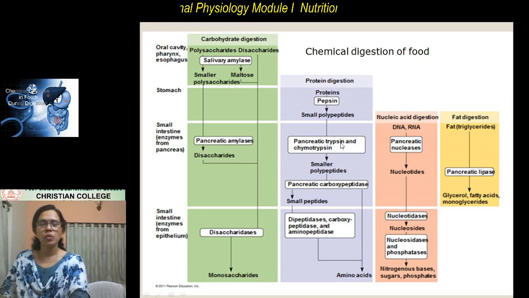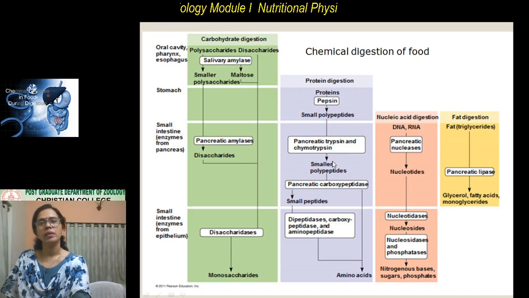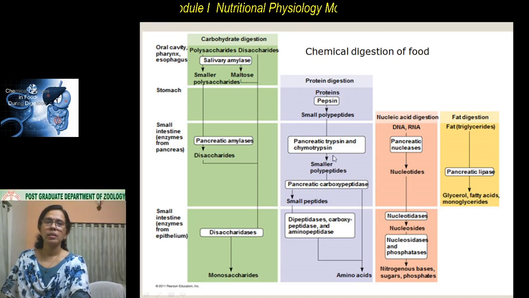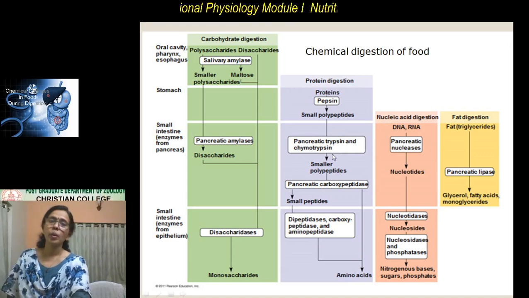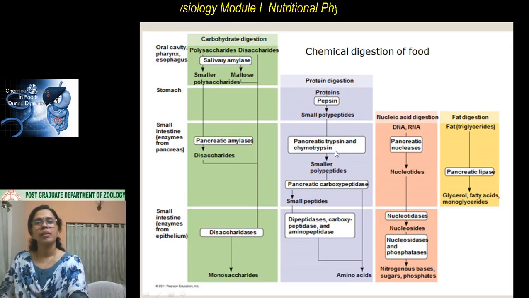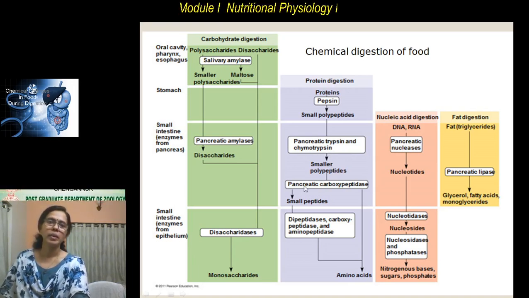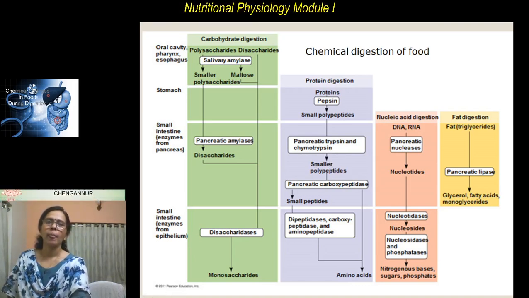Trypsinogen is converted to trypsin by another enzyme known as enteropeptidase. Similarly, chymotrypsin is secreted as chymotrypsinogen and in the presence of food it is converted to chymotrypsin.